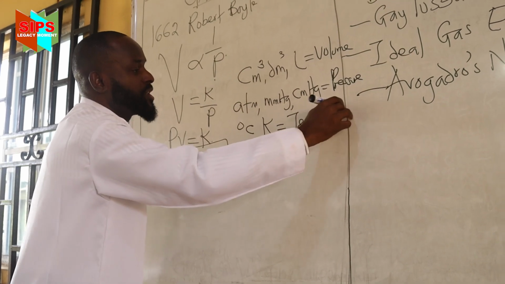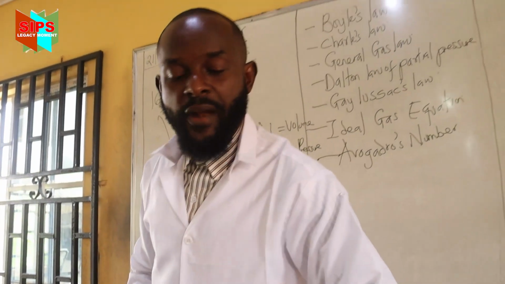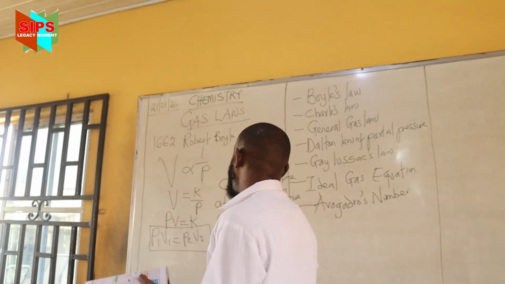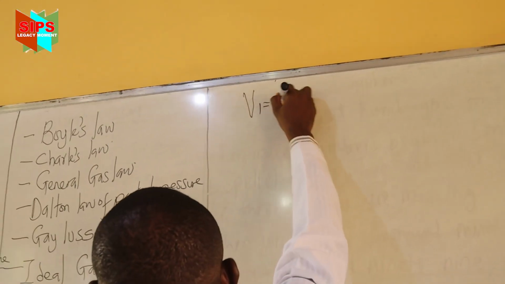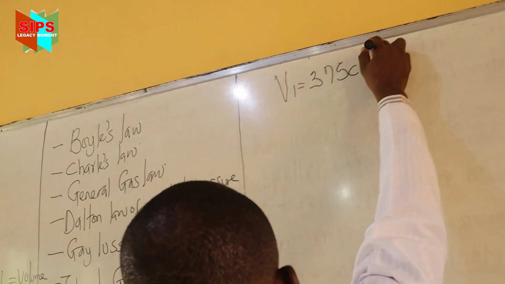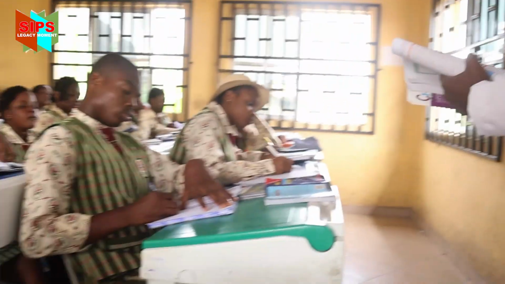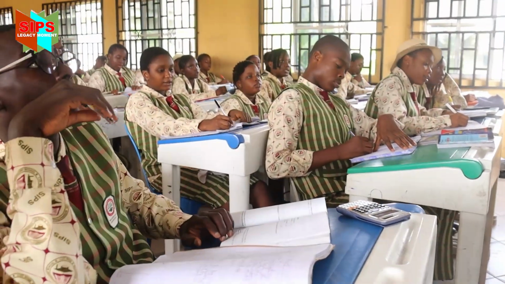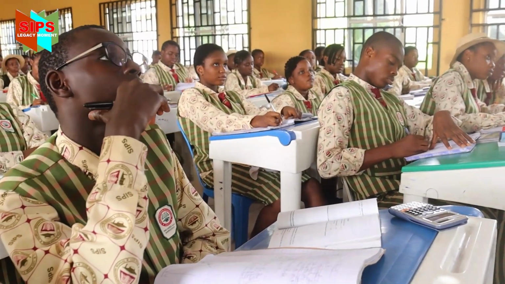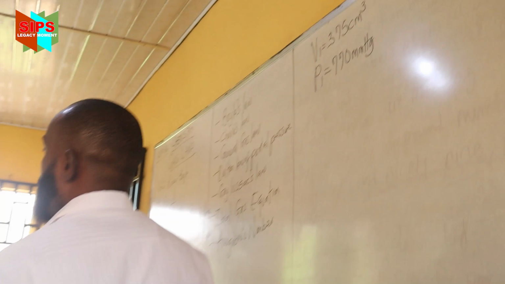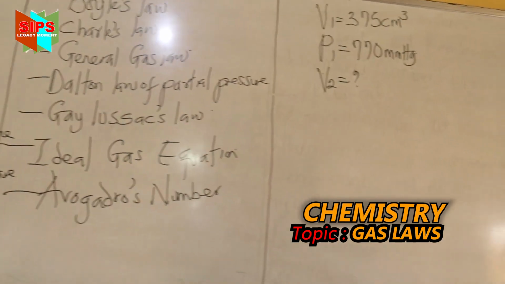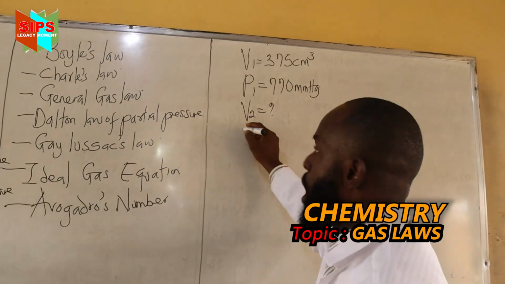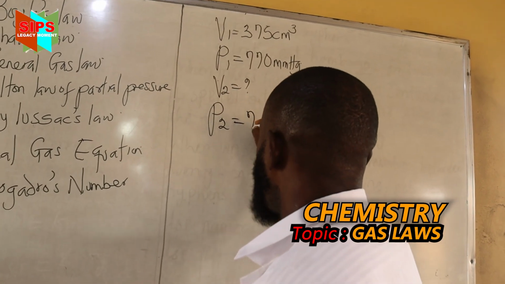Good. Anytime we come across degrees Celsius or Kelvin, what are we talking about? Temperature. Very good. So let's take a question in that regard. The very first question says 375 centimeter cube, that's V1, of a gas has a pressure of 770 millimeter mercury. What would I call that? P1, right? 770 millimeter mercury. If the pressure is reduced to 750 mmHg, what would that be? P2.